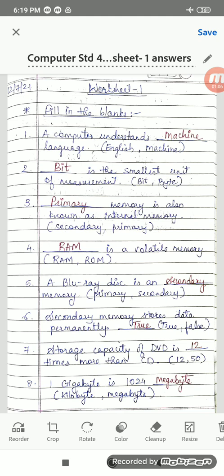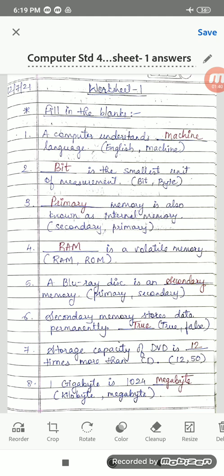Dash is a volatile memory, that is RAM. Now volatile memory, we have already studied all these, right? Volatile memory means it is not saved permanently. So once the computer turns off, if you have not stored the file, when you turn it on again you won't get that file back. So that is the volatile memory, and ROM is non-volatile memory. That means it stores the memory permanently.